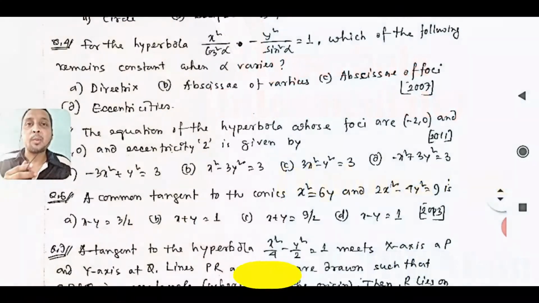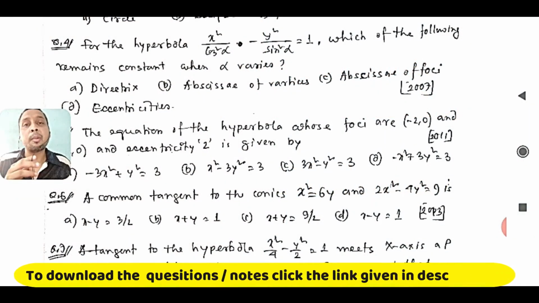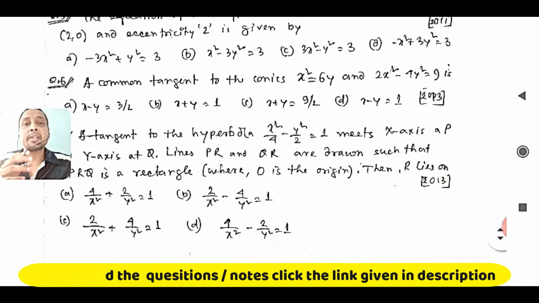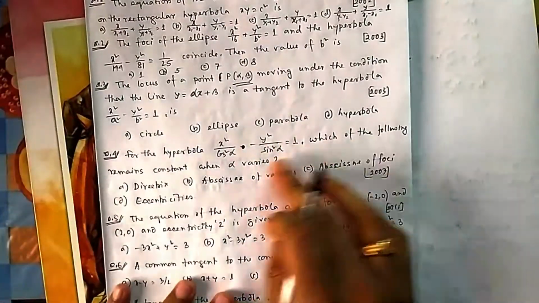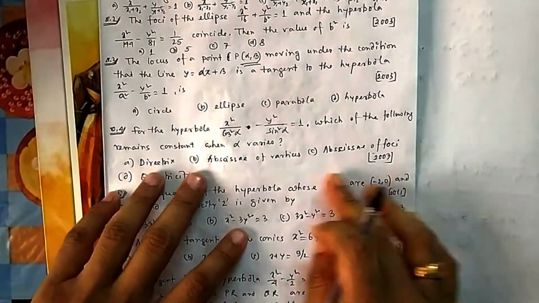Okay students, welcome you all to this new lecture on intermediate level where you are solving previous year JEE Main questions on hyperbola. So today we will be solving 4 questions, question number 4, 5, 6 and then 7. Okay, then let's try to solve these questions. Now if you come to 4, for the ellipse, which of the following remains constant as alpha varies? Directrix, abscissa. Okay, let us write one by one.